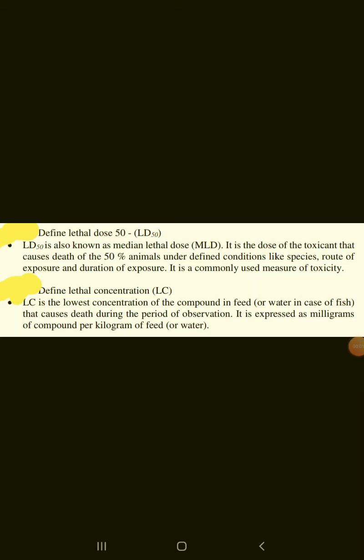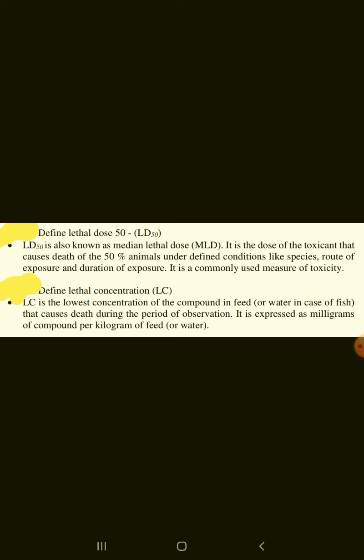Define lethal dose. LD50 is also known as median lethal dose. It is the dose of the toxicant that causes death of 50% of animals under defined conditions like species, route of exposure, and duration of exposure. It is a commonly used measure of toxicity.